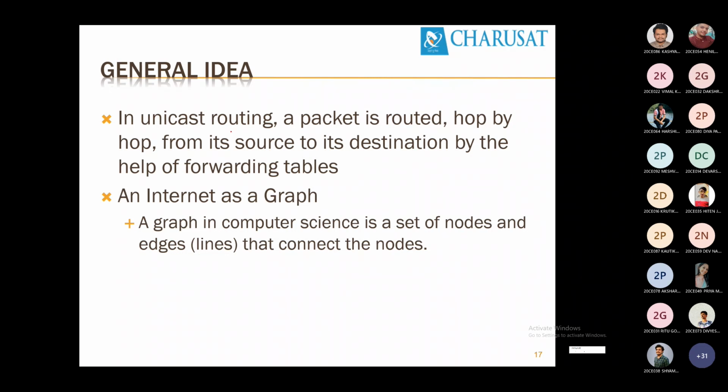This way of building the routing table is known as the distance vector routing algorithm. Which algorithm? Distance vector. Another algorithm is known as the link state routing algorithm. So note it down, there are two types of routing algorithms.